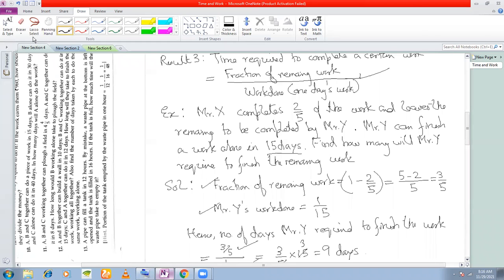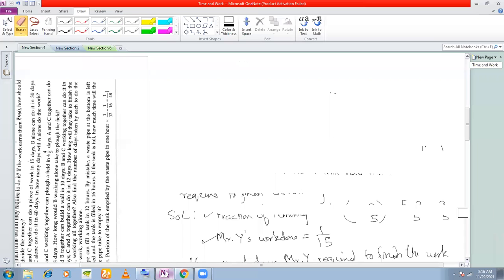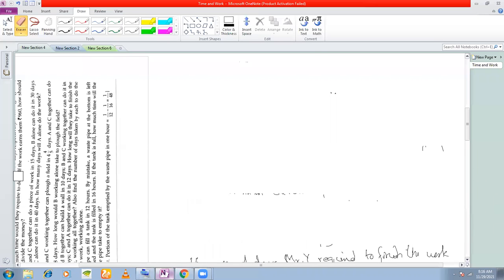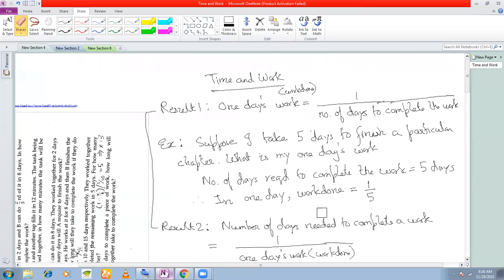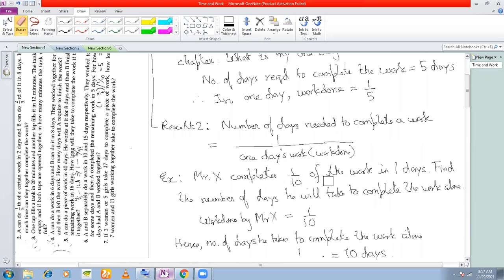Okay, I gave you all the formula and the results, right? What were the results that I gave you before erasing? Result number one, I gave you 1 day's work or work done is equal to 1 by the total number of days taken to complete the work. Second result was the number of days needed to complete a work is 1 divided by work done. The reciprocal of work done is the number of days needed to complete a work.